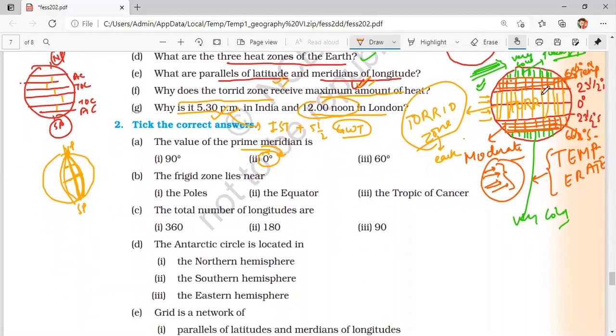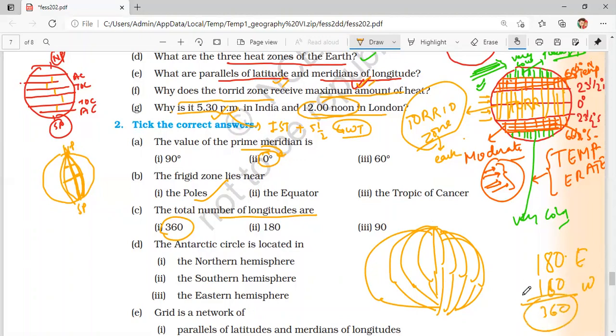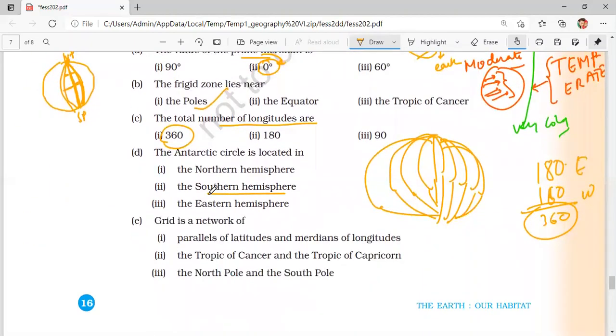Frigid zone, we have already discussed, lies near the poles, as you can see here, the green zone. Total number of longitudes: we know that there are 180 longitudes towards the east of prime meridian, and another 180 which are west of the prime meridian. So in total we have 180 plus 180, a total of 360 meridians. The Antarctic Circle is located, of course, in the southern hemisphere.